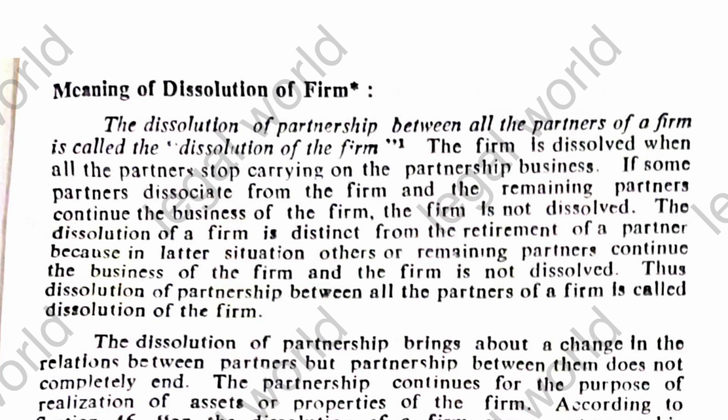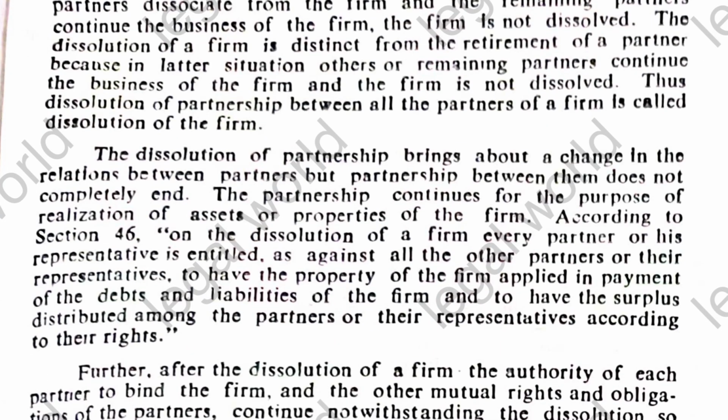And the dissolution of the firm is distinct from the retirement of the partner. Dissolution of the partnership between all the partners of the firm is known as dissolution of the firm. And dissolution of the partnership brings about a change in the relation between the partners, but the partnership between them does not completely end. Partnership continues for the purpose of realization of the assets and properties of the firm. As per section 46, on the dissolution of the firm, every partner or his representative is entitled, as against the other partners or their representatives, to have the property of the firm applied in the payment of debts and liabilities of the firm, and to have the surplus distributed among the partners or their representatives according to their rights.